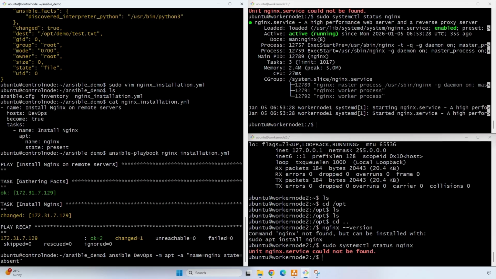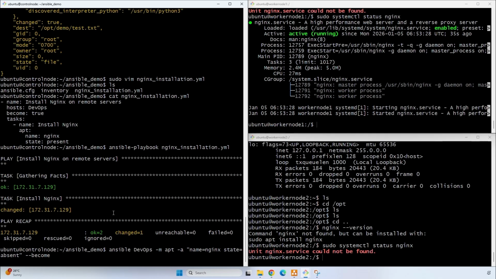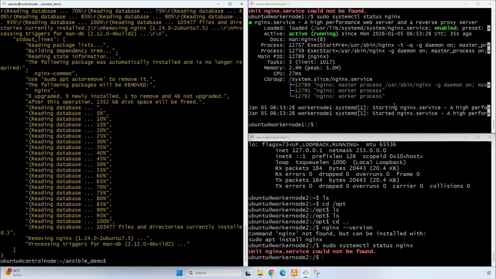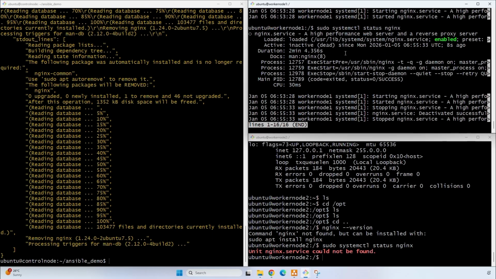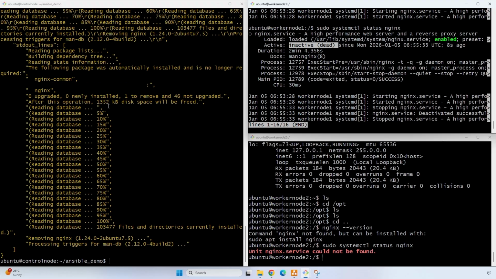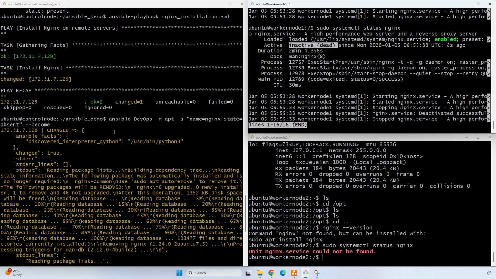Here we can provide the sudo access. So now if we see here, it is inactive and dead state. So using this command also we can start or stop our Nginx service or any other service as well.